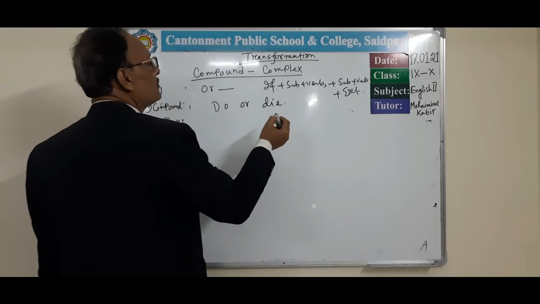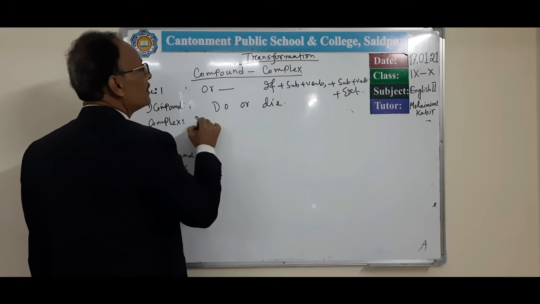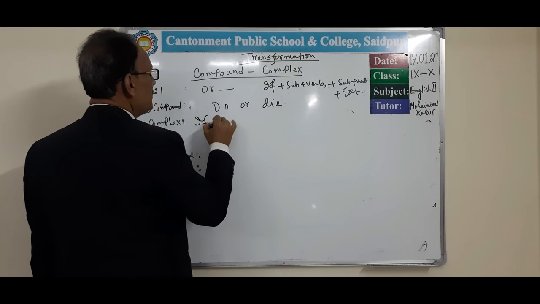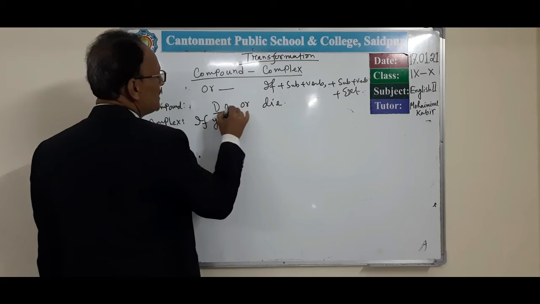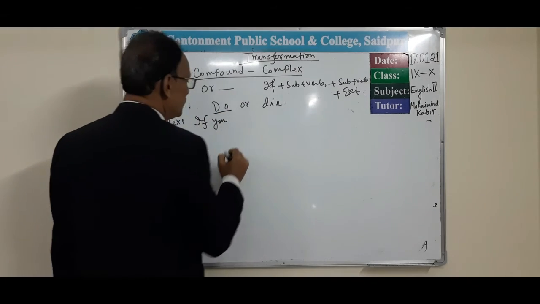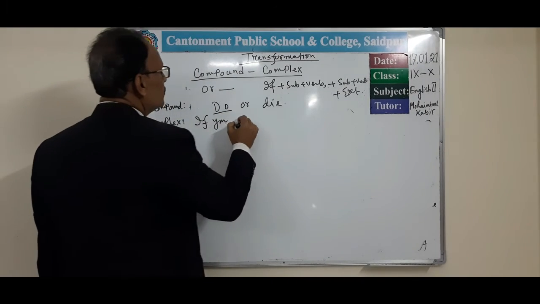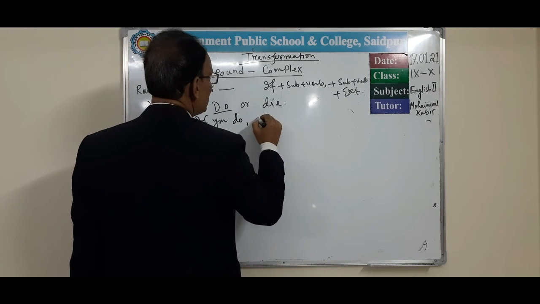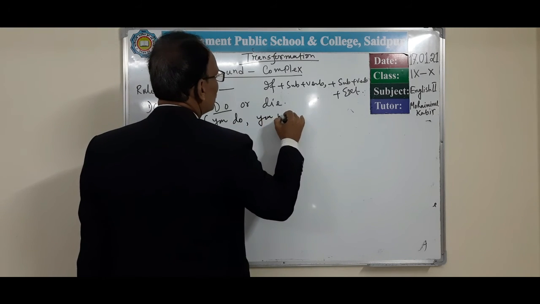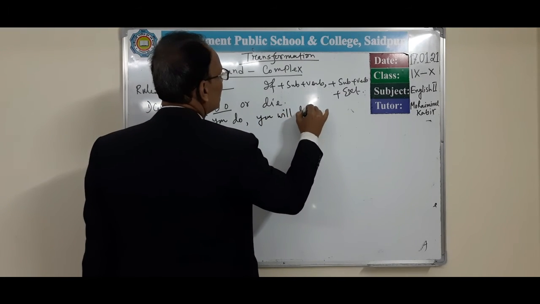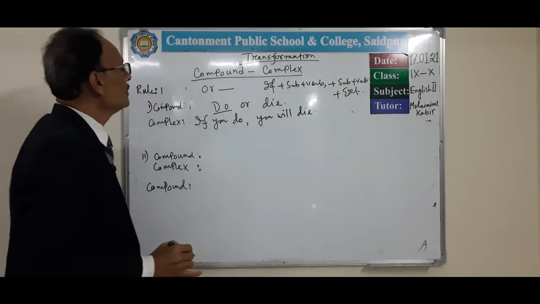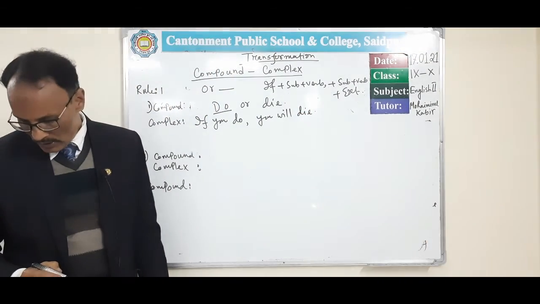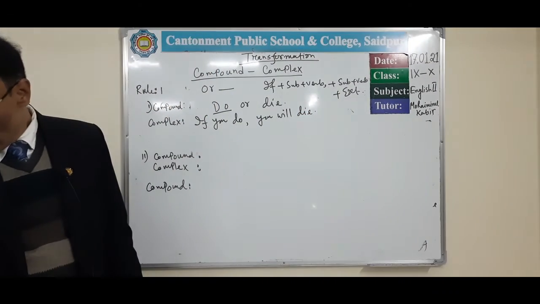First of all, we have to write if plus subject, if you, verb is in here do, if you do, then again subject you will die. In this way, we can transform it into complex form.